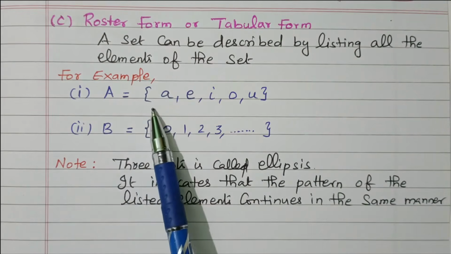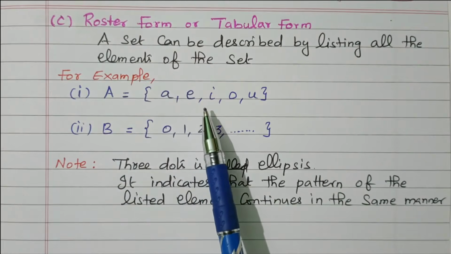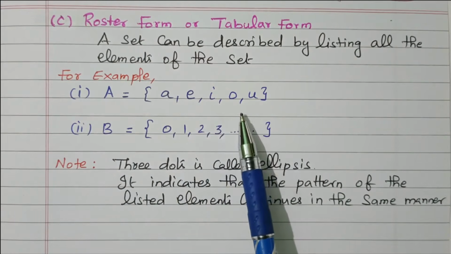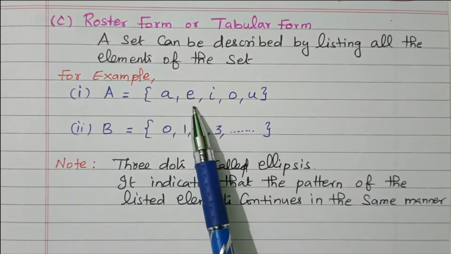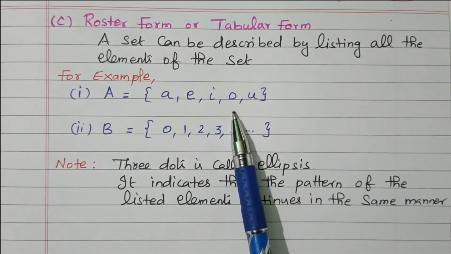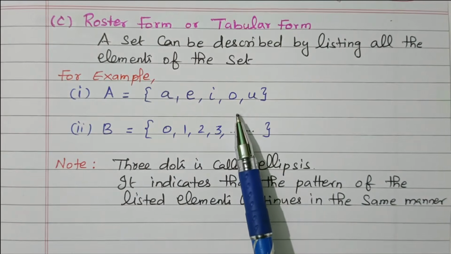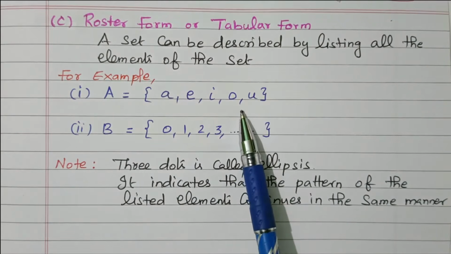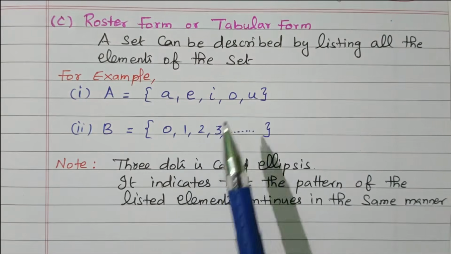A equal to set of A, E, I, O, U. So there are 5 vowels available: A, E, I, O, U. So that is clearly given. But in the first method only description is given. In the second method, rule type is given. But here all the elements are listed.